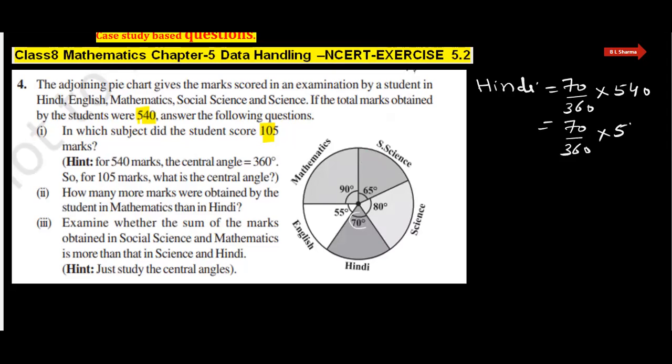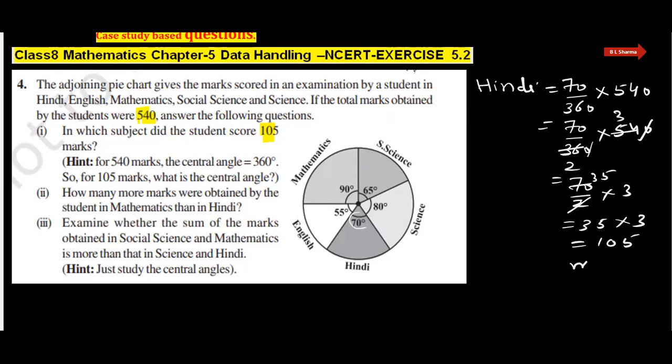70/360 into 540. The 0 is cancelled by this 0. 18 twos are 36, 18 threes are 54, so that is 70 by 2 into 3. Now 2 seventeens are 35, this is 35 into 3, that is 105 marks.